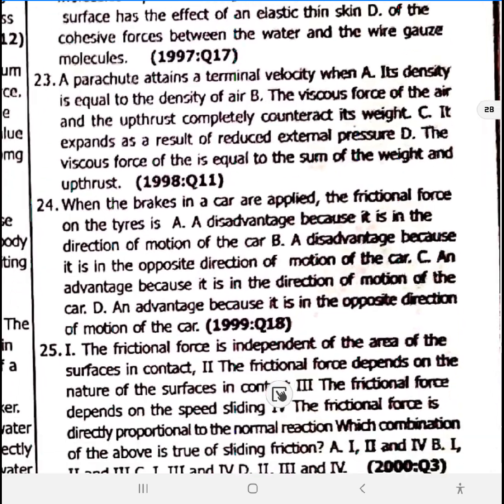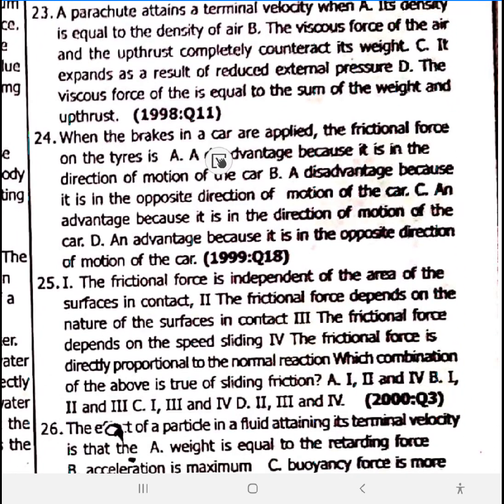23 is option B. 24, when the brakes in a car are applied, the frictional force on the tires will do what? There would be an advantage because it is in the opposite direction of the motion of the car. Option D. 25, the frictional force is independent.